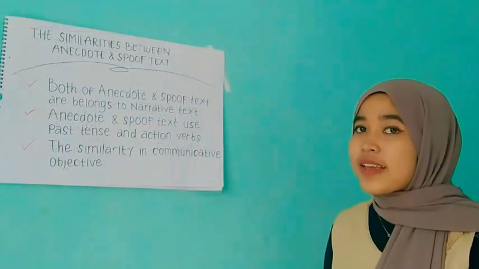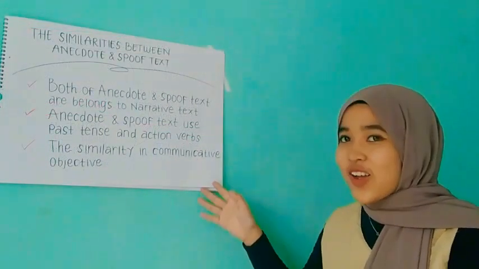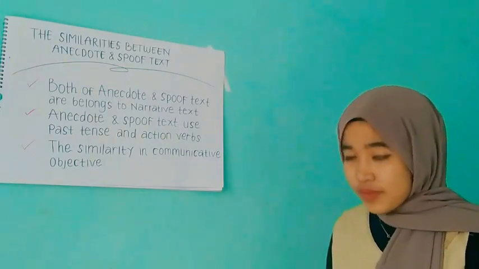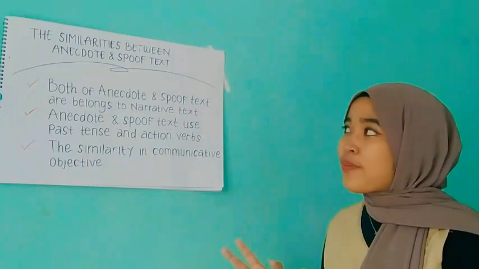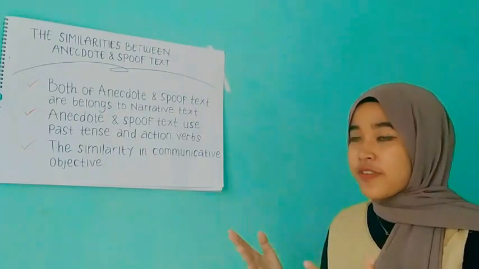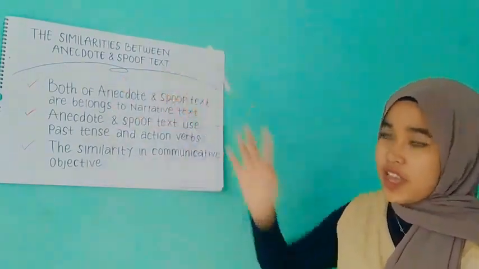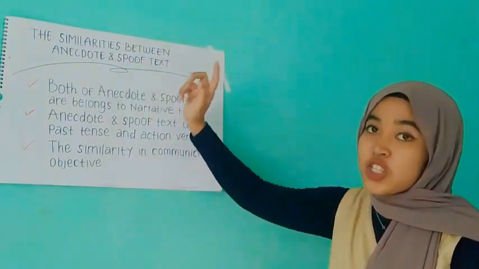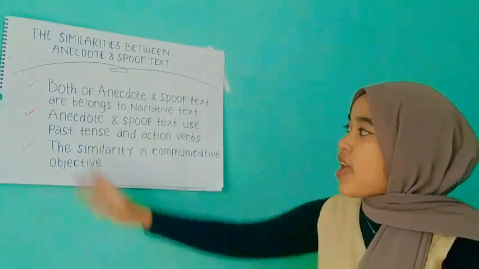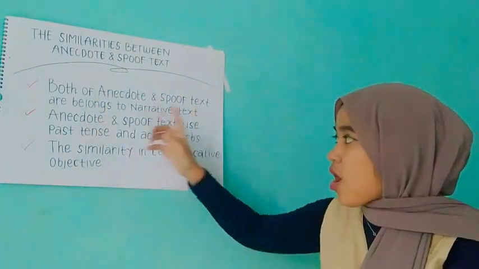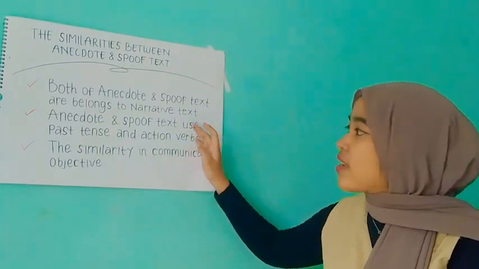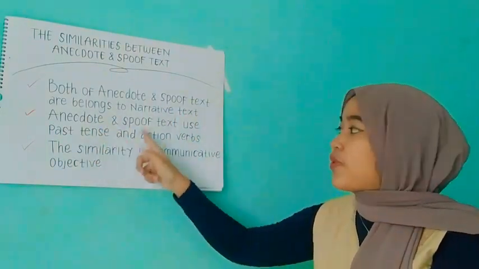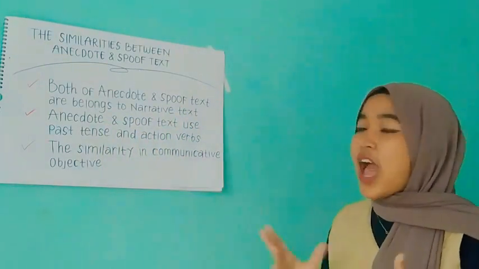Many people think that anecdote and spoof text are similar and look the same. Actually, yeah, they are, but there are still differences between anecdote and spoof text. Here I would like to explain the similarities between anecdote and spoof text. Number one is both anecdote and spoof text belong to narrative text, and the second is both anecdote and spoof text use past tense and action verbs.